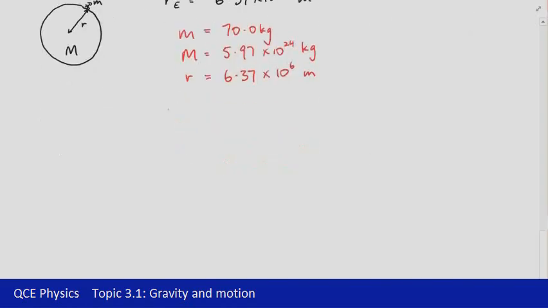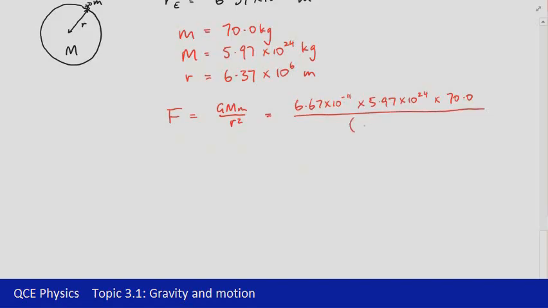So the calculation, a fairly simple one: the force is equal to G m M on r squared, and so we can just substitute straight into that. 6.67 by 10 to the negative 11 is the value of G, multiplied by the mass of the Earth being 5.97 by 10 to the 24, and multiplied by the mass of the person being 70 kilograms, divided by the distance between the centres of mass being 6.37 by 10 to the 6, squared.